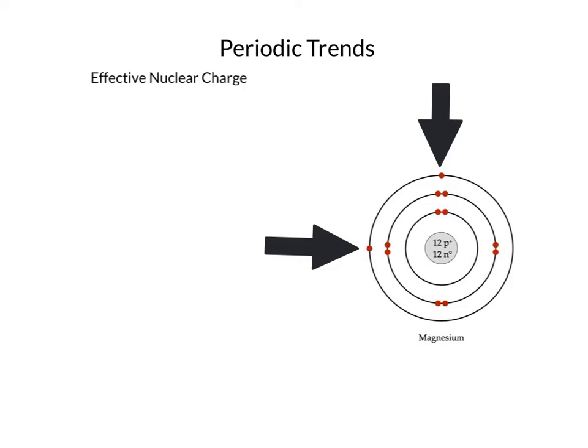So in order to calculate effective nuclear charge, we would say that the effective nuclear charge is the 12 protons minus those 10 shielding electrons equals 2. And so we say that the effective nuclear charge on those valence electrons is a positive 2 charge. That means that those 2 electrons on the outermost energy level, those valence electrons, are really only experiencing a pull from the nucleus as if the nucleus only had 2 protons. Okay, they don't experience the full positive 12 charge from those 12 protons. They only experience a plus 2 charge from that nucleus due to all those shielding electrons.